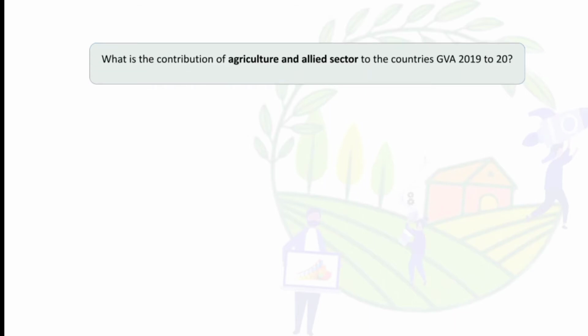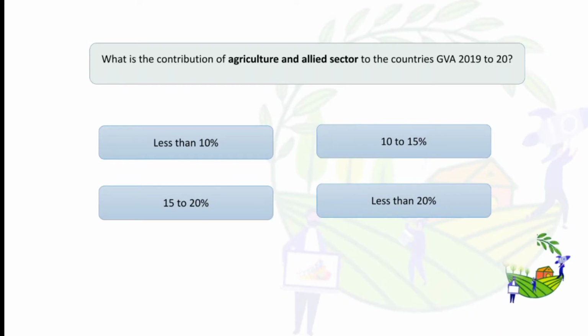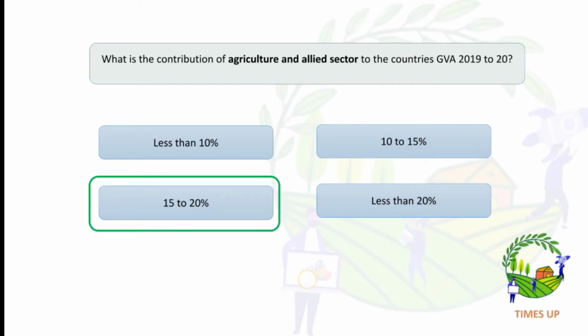What is the contribution of agriculture and allied sector to the country's GVA 2019-20? Less than 10%, 10 to 15%, 15 to 20%, 20%. So the answer is 15 to 20%. And these are the related questions.